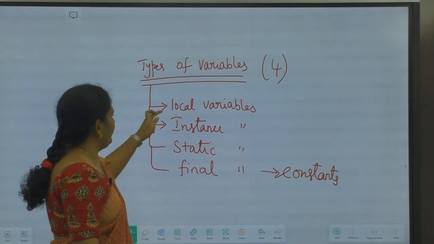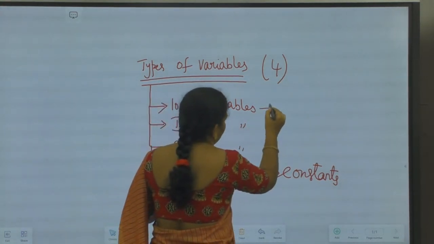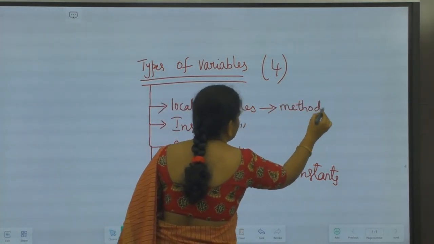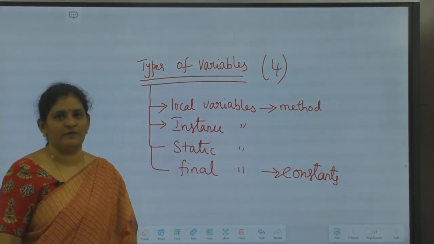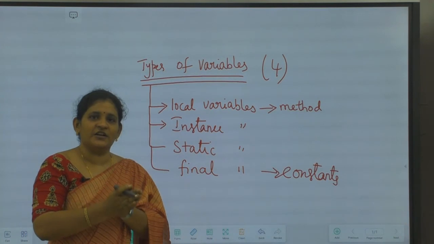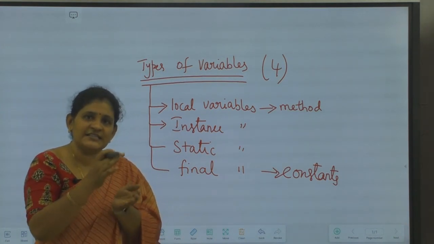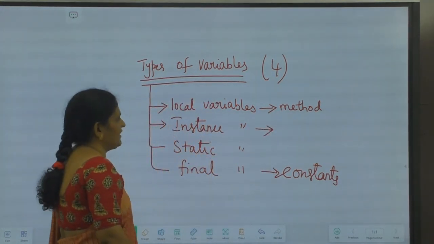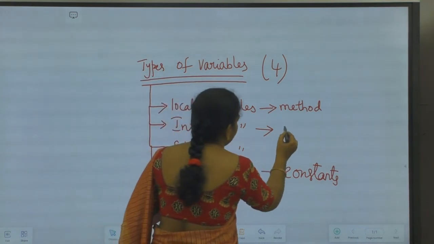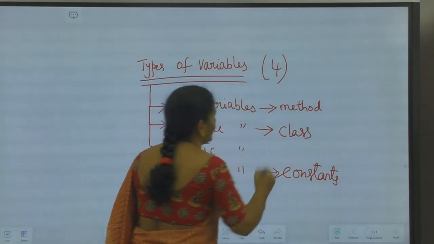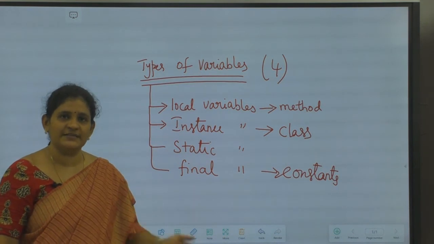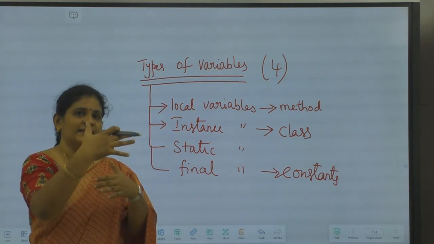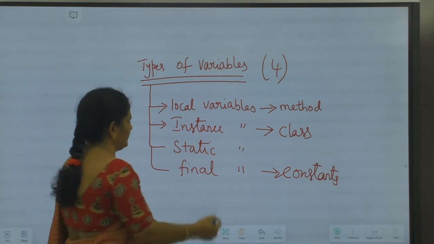Okay, local variables. Local variables are the variables which are declared and used inside a method. Variables which are used inside a method definition are called local variables. Coming to the instance variables. Instance variables are defined and declared in a class. Whatever variables we declare inside a class, those are called instance variables.